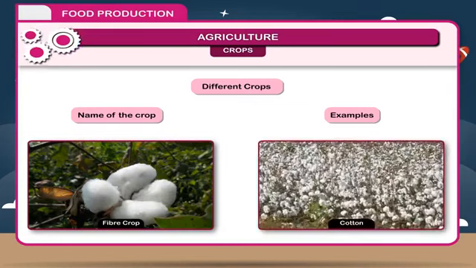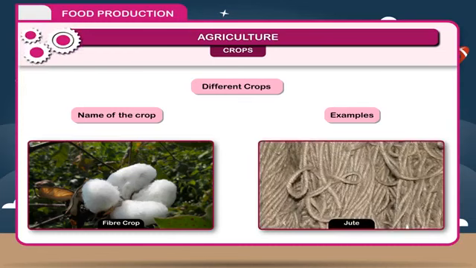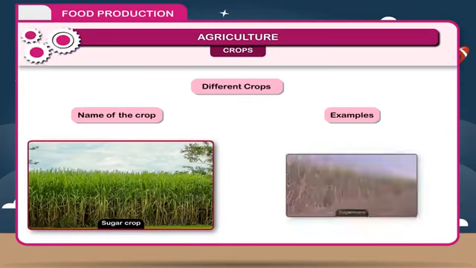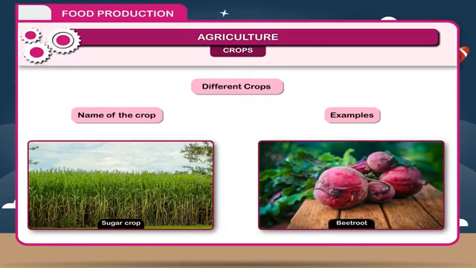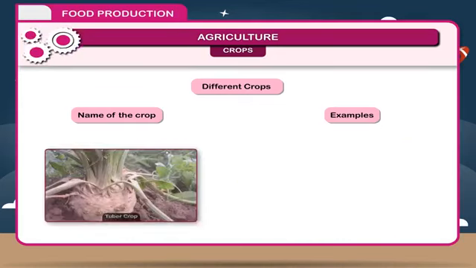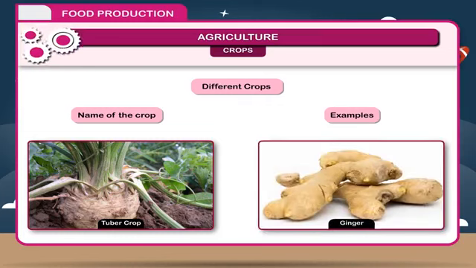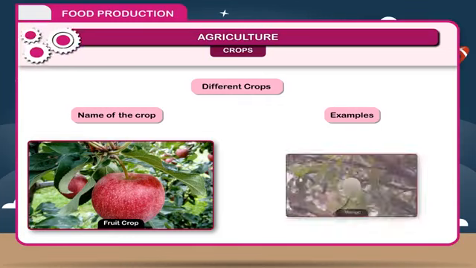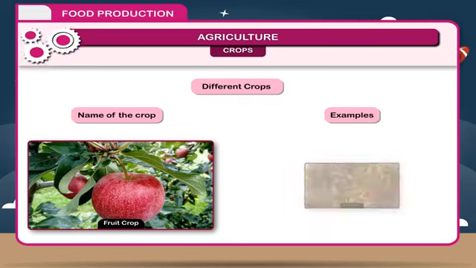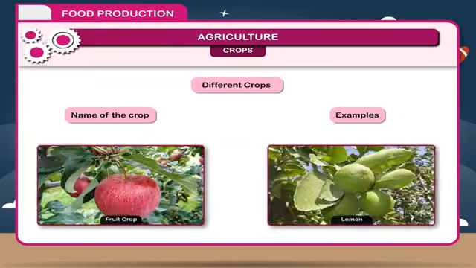Fiber crop. Cotton, flax, coconut, jute, etc. Sugar crop. Sugarcane, beetroot, etc. Root crop. Sweet potato, radish, etc. Tuber crop. Potato, ginger, etc. Food crop. Mango, orange, guava, banana, lemon, etc.